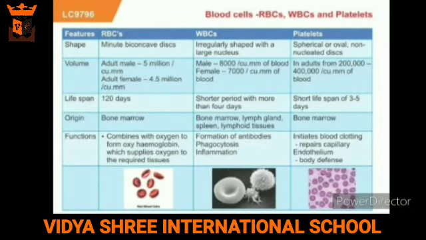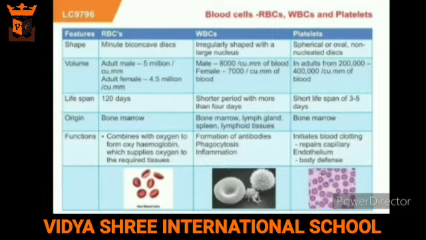Blood cells. There are three types of blood cells: RBCs, WBCs, and platelets. First, we'll discuss RBCs. RBCs are also known as red blood cells, which are disc-shaped cells. They contain a red colored protein called hemoglobin. This protein absorbs and transports oxygen to all the cells in the body. Oxygen combines with hemoglobin to form a compound called oxyhemoglobin.